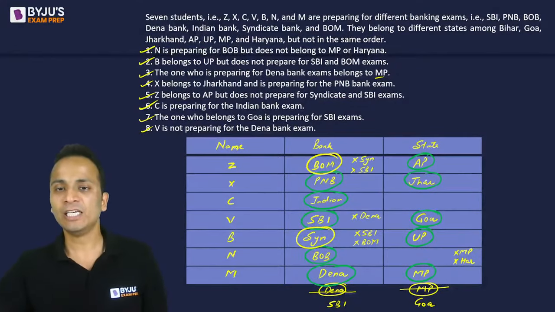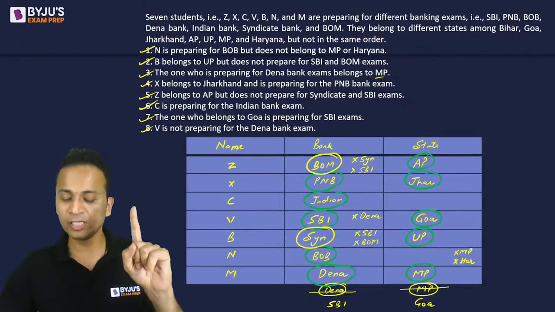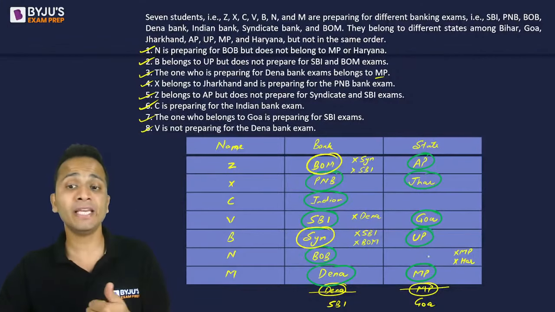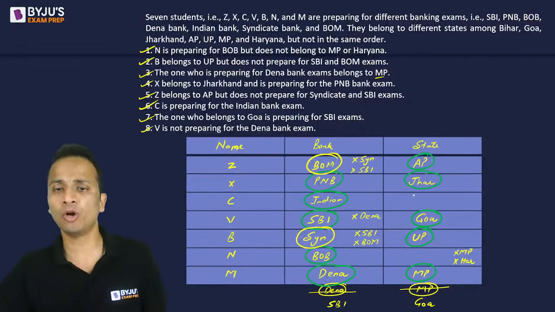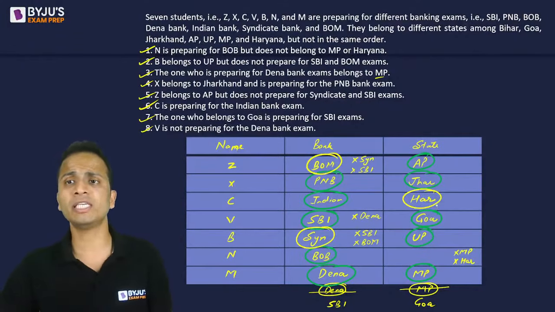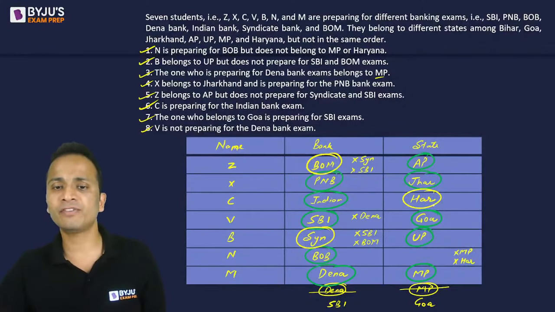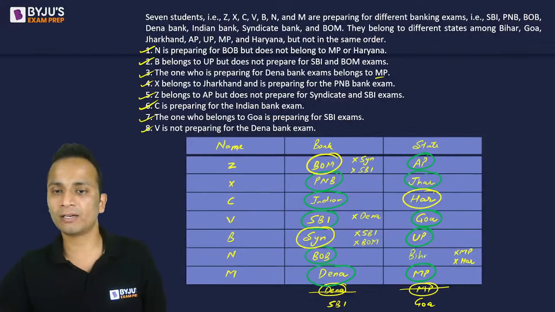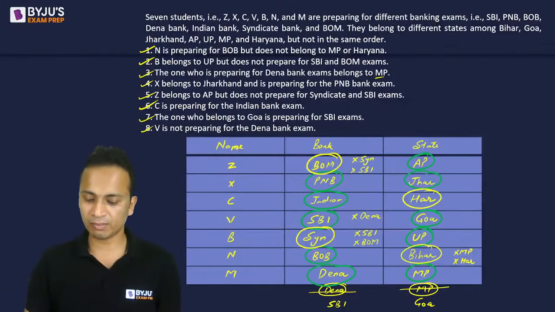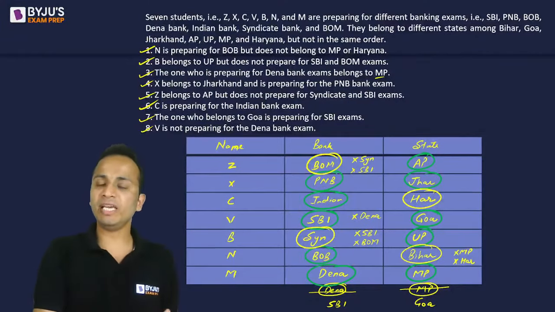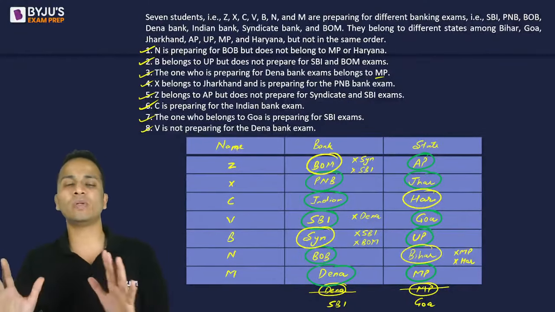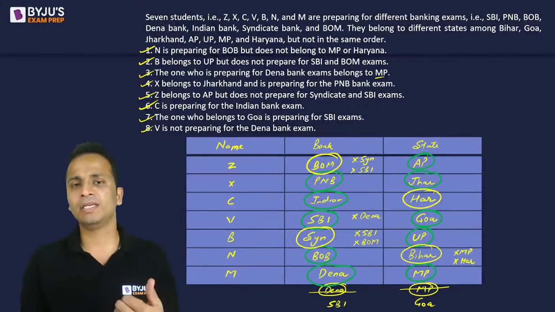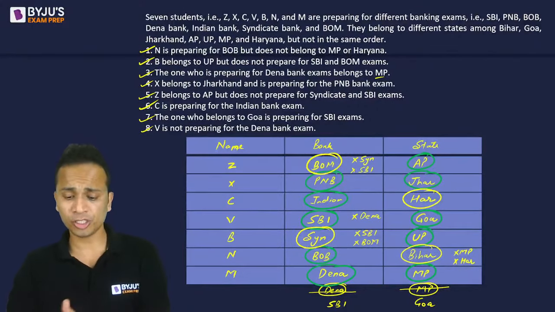Ab states dekh lete hain. So 5 states are finalized. Now MP done hai, Haryana. So Haryana is one state that is left. N cannot belong to Haryana. So C has to belong to Haryana. Fine. So Haryana state will belong, C will belong to this state. And the last state that is left is Bihar. So N will belong to Bihar. All right. So my table is completed. Okay. So I have names corresponding to the banking examinations as well as the states. So this is the entire table. Now we can quickly go to the answer, the questions.